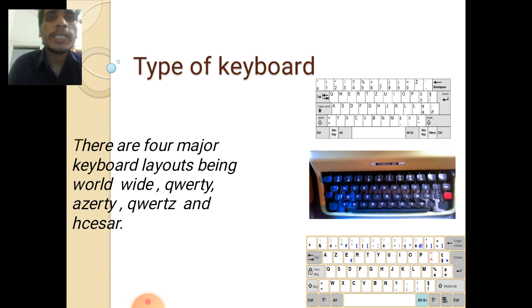Some keyboards have more space and more letters, but some have fewer letters. Mobiles have fewer letters and less space as compared to computers and laptops. But there are 4 types of keyboard.